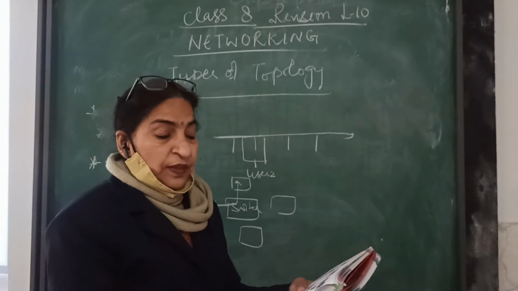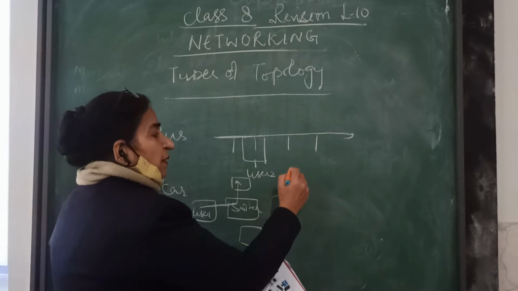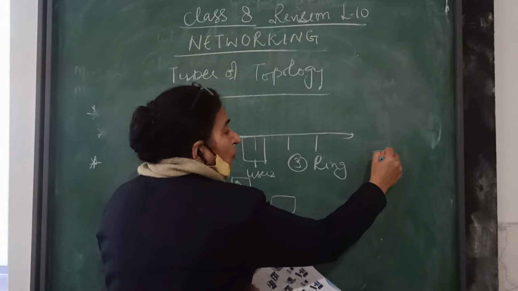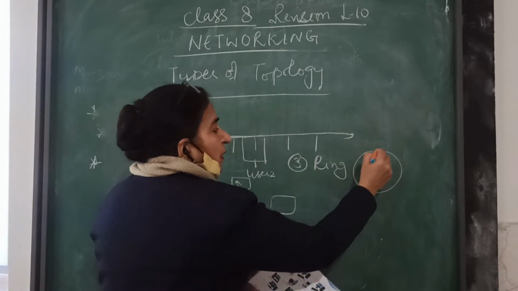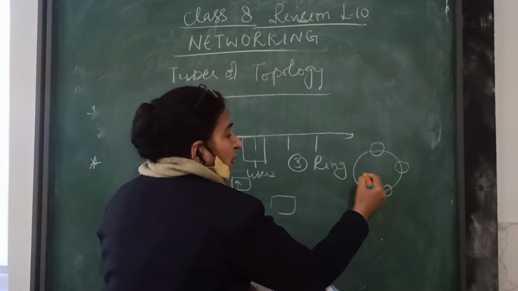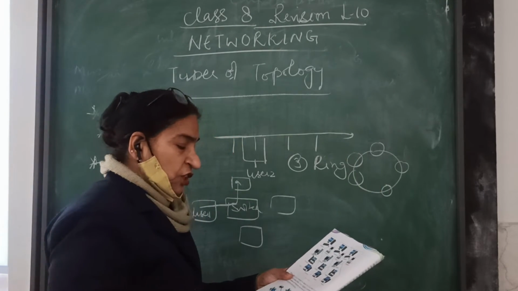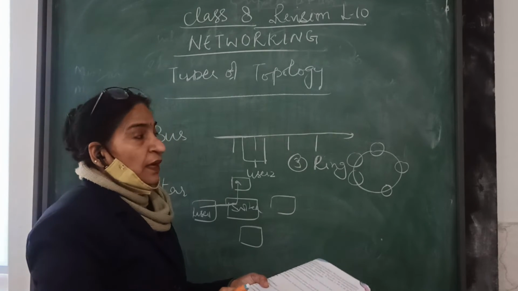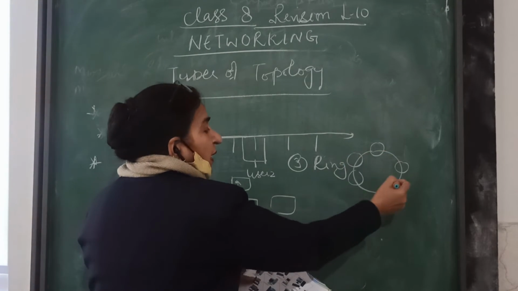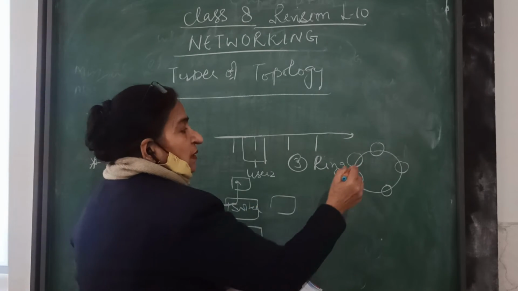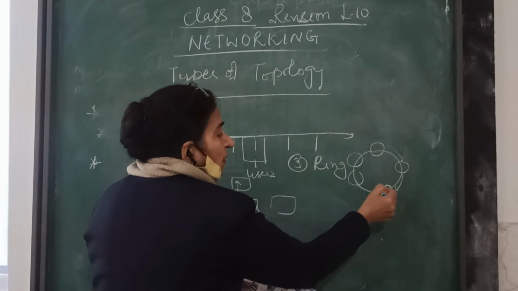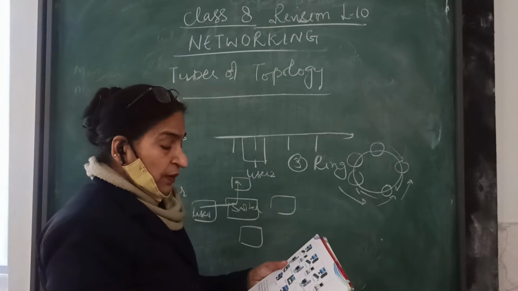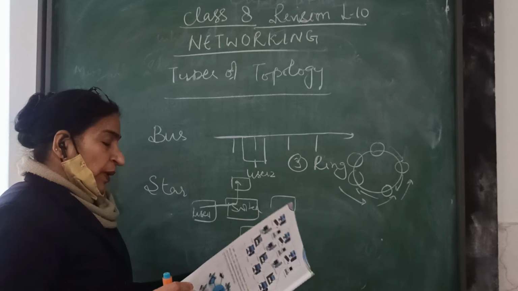Right. And then we go with the ring topology. This third one is used to connect the computers in the form of a ring. Here computer 1, computer 2, computer 3, computer 4, 5 are connected with each other. That is called a ring topology. But the drawback of this is that the data goes either clockwise or anti-clockwise. So it is a time consuming technique.